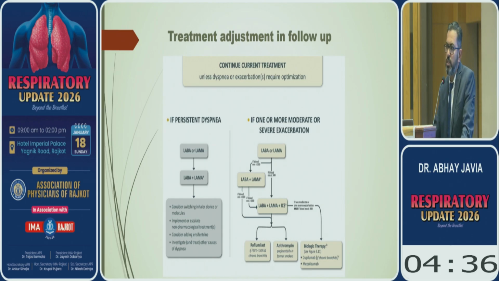And if the patient is having more than one exacerbation, then we can see blood eosinophil count, and if eosinophil count is more than 300, we can add LABA, LAMA, and ICS. And we can offer other treatment like roflumilast, azithromycin, and other biologics also.